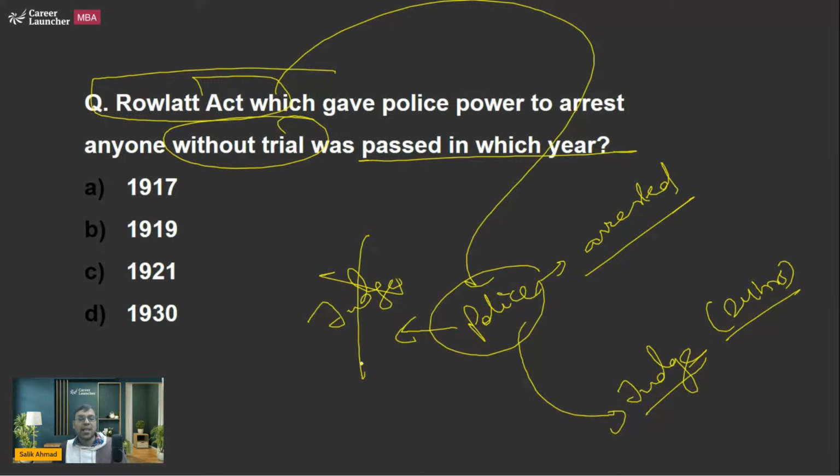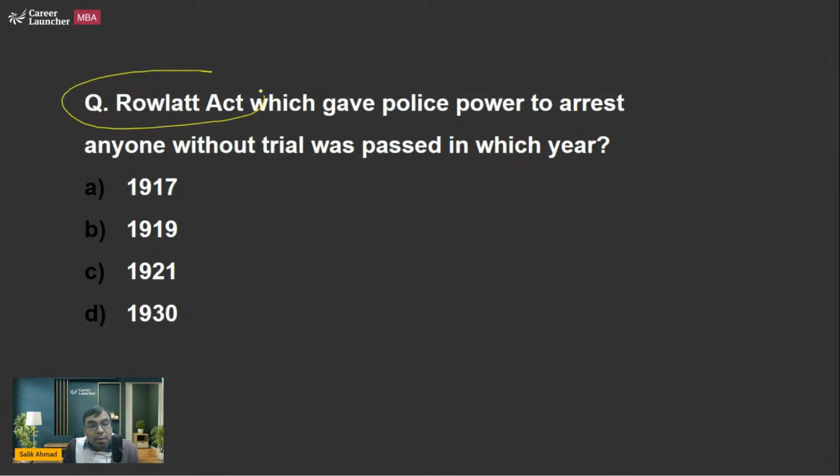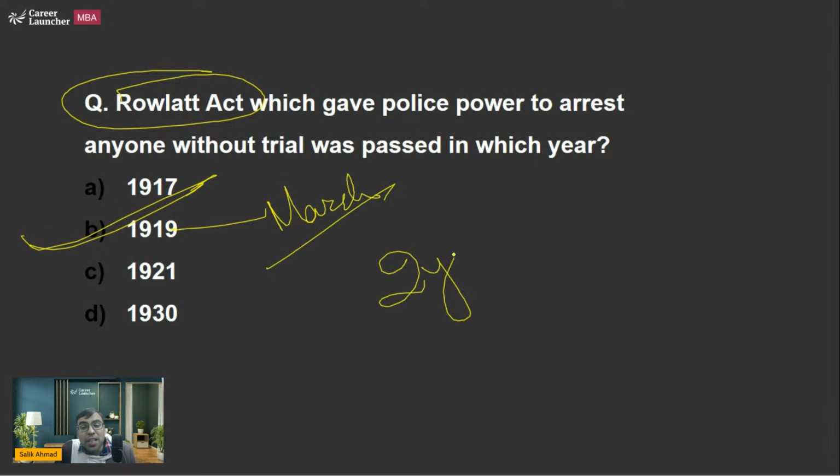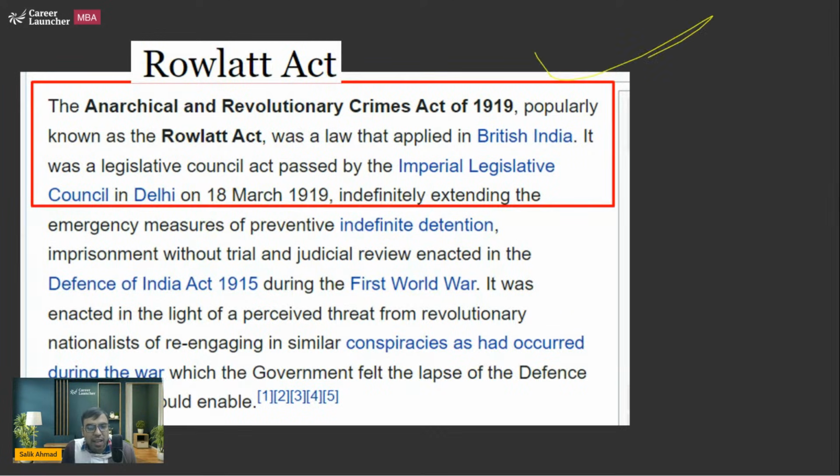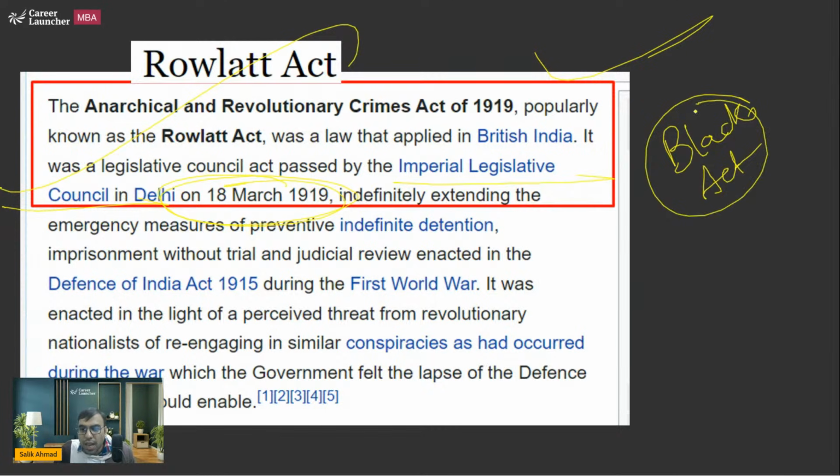So what happened was actually, they passed a law in March 1919, and they said, okay, we will arrest anyone and keep them in jail for 2 years without trial. We will not produce the person before the court. This is actually violation of principle of natural justice, violation of due process of law, etc. So B is the right answer. So March 1919, Imperial Legislative Council, etc. It was passed and it was called as Black Act. So many people actually protested against it.